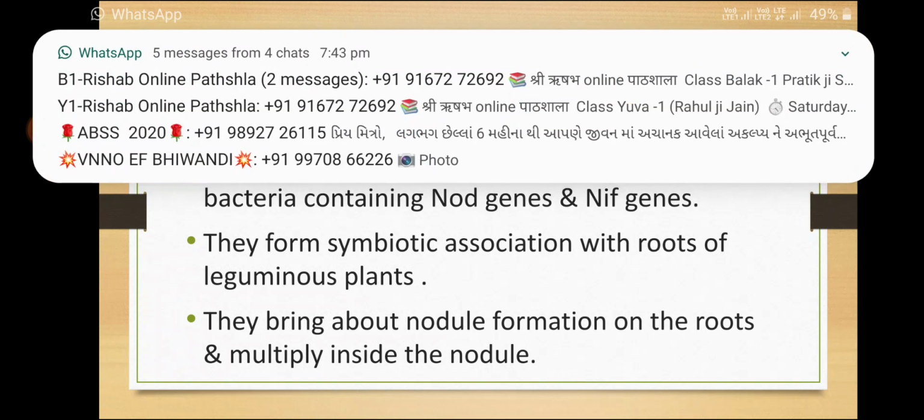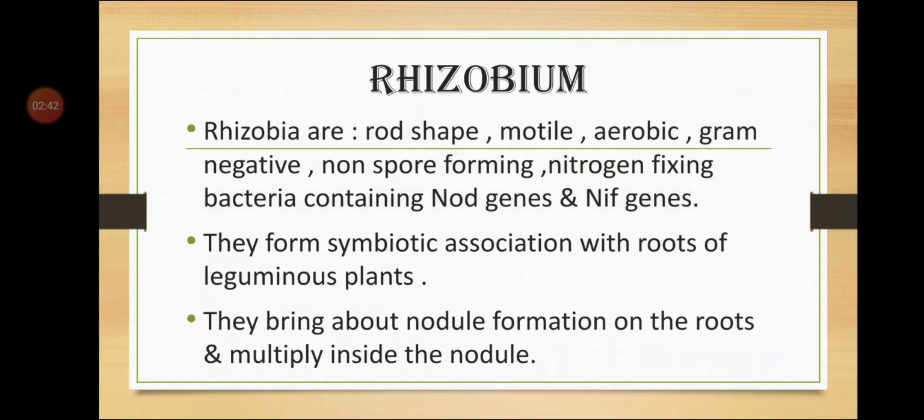Symbiotic association means two organisms, when they depend on each other and both are benefited from each other, such type of association is called as symbiotic association. So these rhizobia are present in symbiotic association with the roots of leguminous plants.